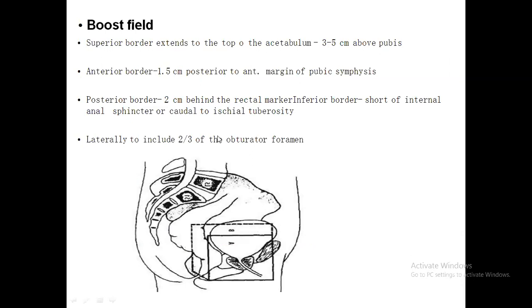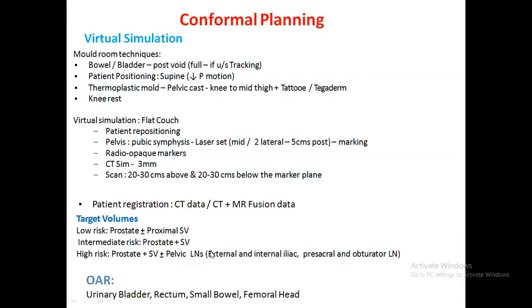In the boost field, the superior border is the top of the acetabulum, 3 to 5 centimeter above the pubis. The anterior border is 1.5 centimeter behind the anterior margin of the pubic symphysis. The posterior border is 2 centimeter behind the rectal marker, which has been placed while taking the orthogonal X-ray, and laterally it includes two-thirds of the obturator foramen.